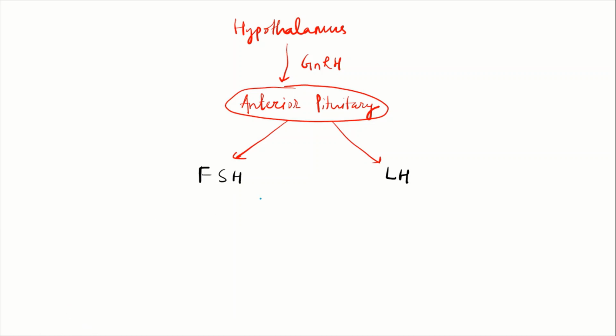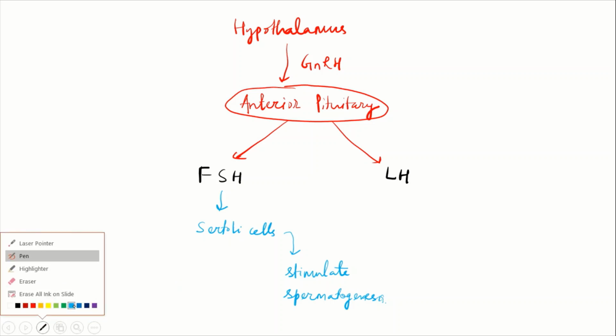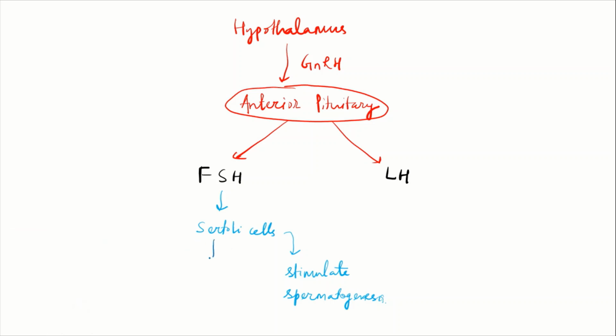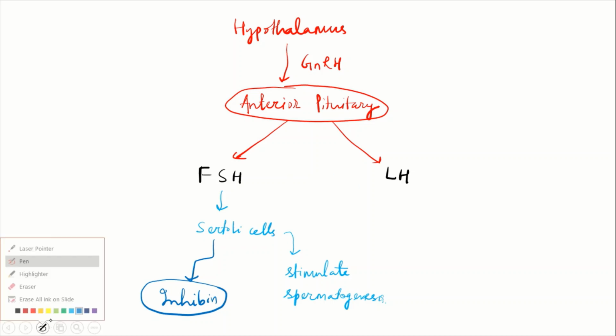The FSH will stimulate the Sertoli cells that are present inside the testis, which will further stimulate the spermatogenesis process. The Sertoli cell has another role: it can produce another hormone, that is inhibin. Inhibin is another hormone that is secreted by the Sertoli cells. It is all about the FSH.